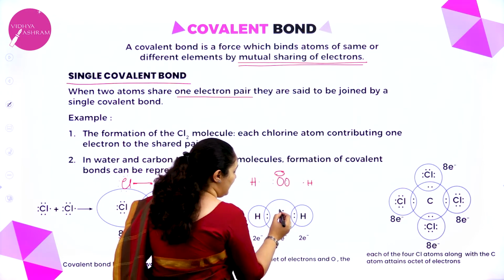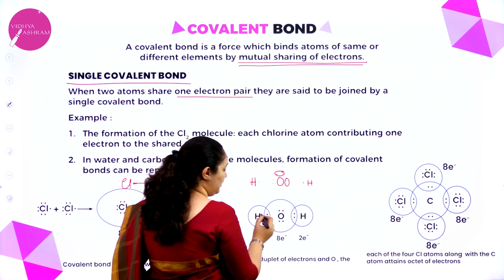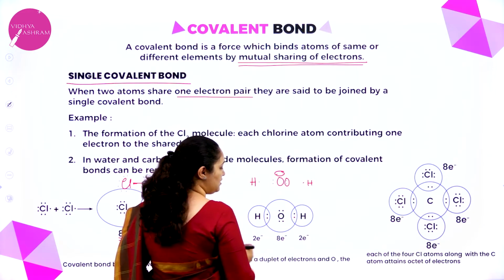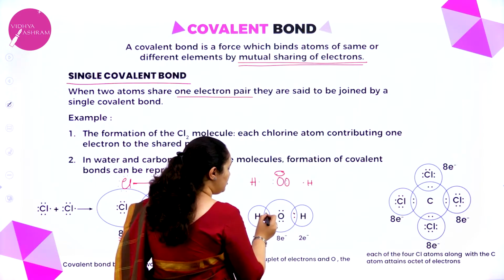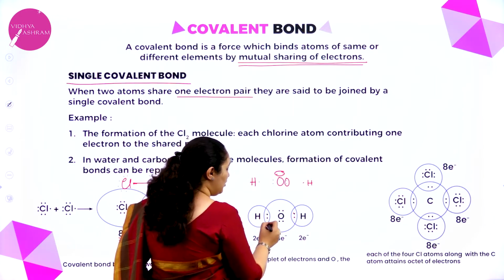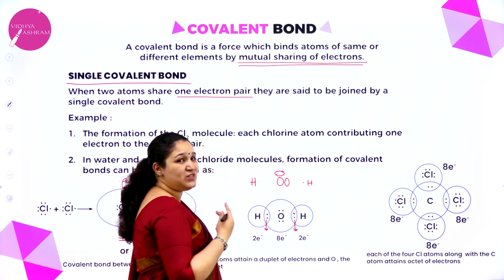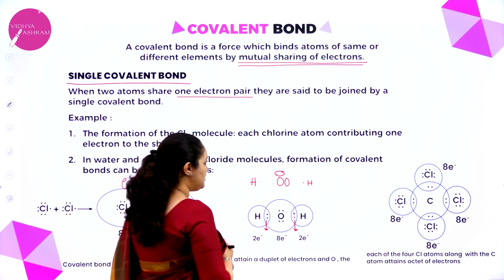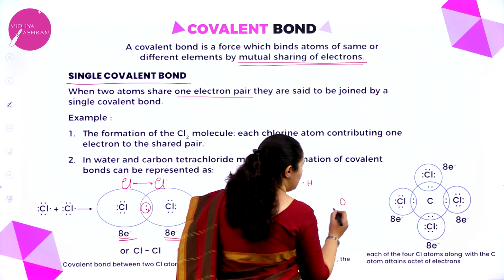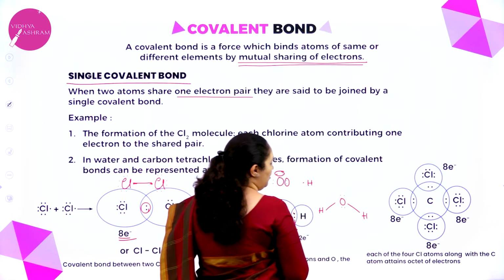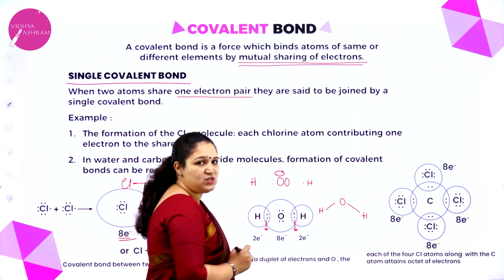So, 2 pairs, 1, 2, 3, 4, 4 is written here, 1 electron from oxygen here, 1 electron from oxygen here, 1 electron from hydrogen, 1 electron from hydrogen. So, here I have 1 pair, here I have 1 pair. So, I have got 2 single bonds which is present and the structure will be like this: oxygen, hydrogen, hydrogen, oxygen has got 2 lone pairs of electrons which are not shared.